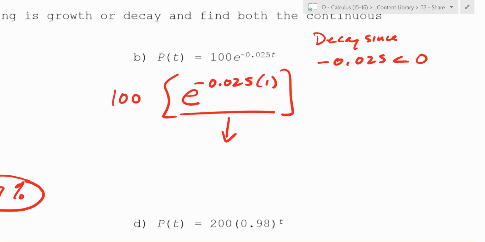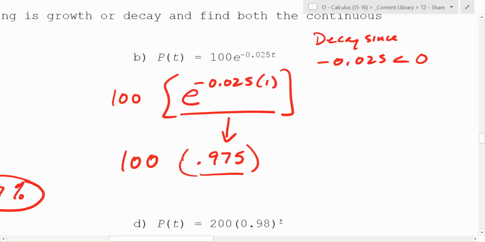Okay, 0.975. So this is 0.975 times 100. Does the 100 actually really matter in this question? Nah, this is just a starting amount. So look at this. This represents 1 plus r. So what does r equal in this case? Negative what? You can use your calculator if you want. What is it? 0.025. Is that correct?